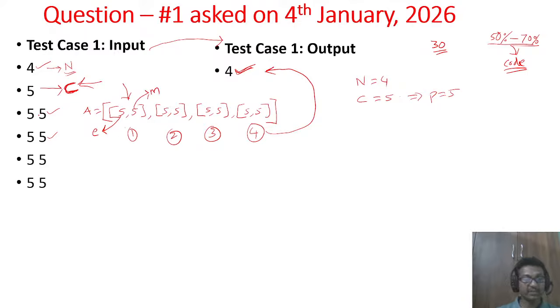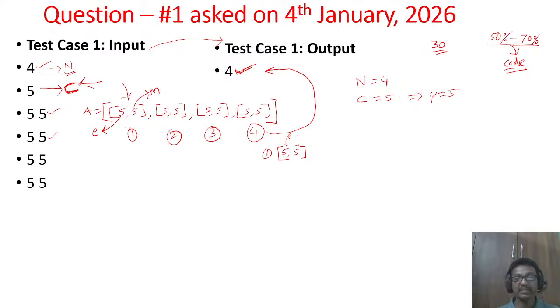First let us look at the first chef. What are the attributes of the first chef? The attributes of the first chef are 5 and 5. The first 5 indicates his expertise.